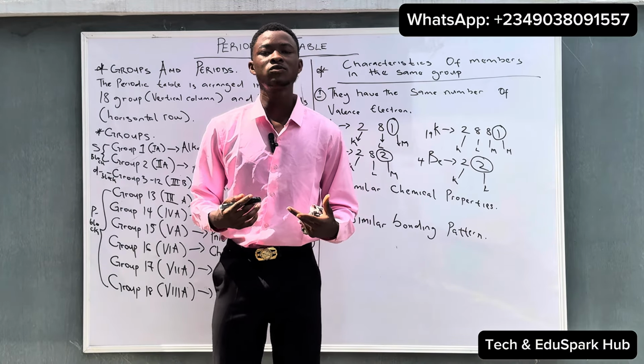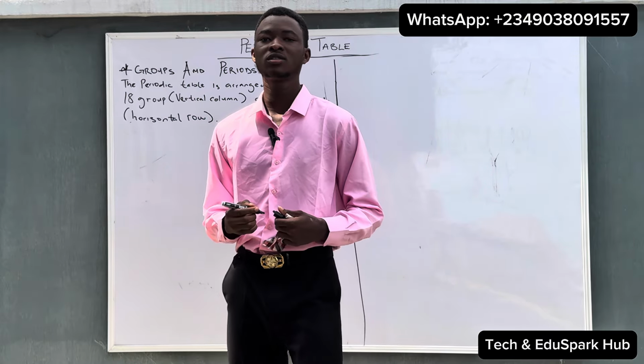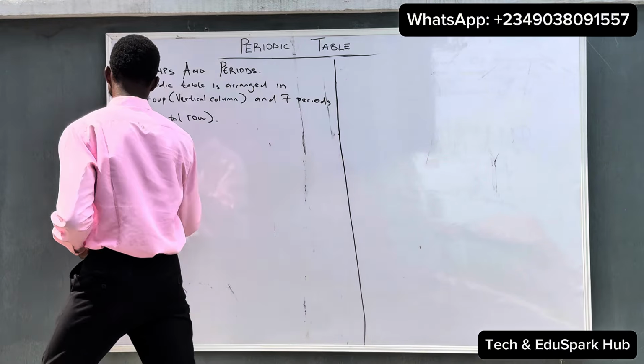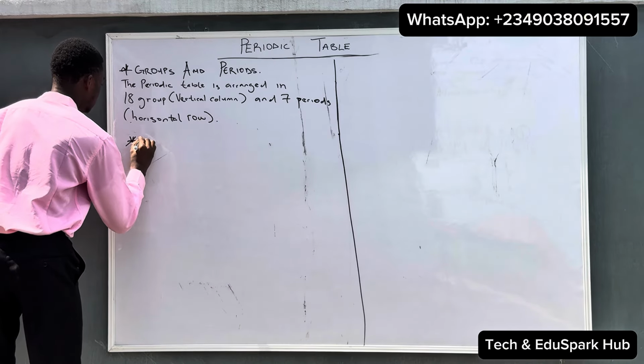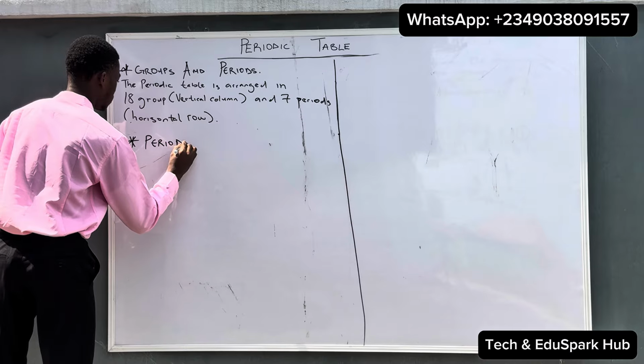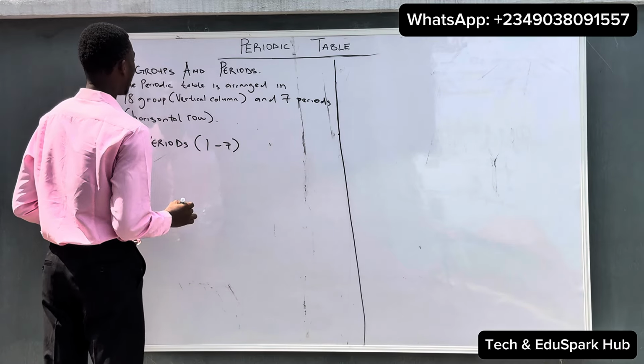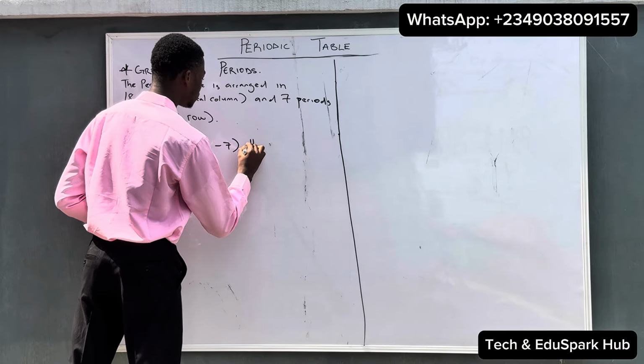So now let's move to the periods of the periodic table. Moving to the periods of the periodic table, let's write the period. We say we have periods 1 to 7, and they are in the horizontal rows.